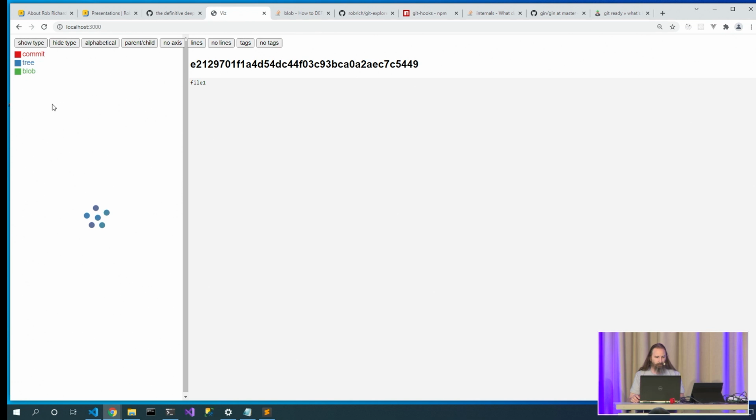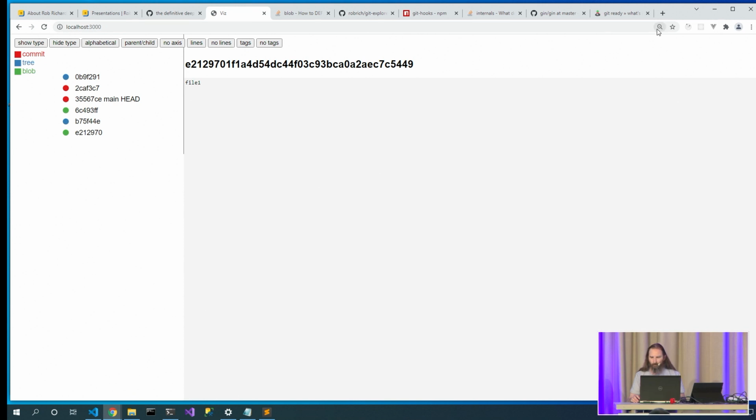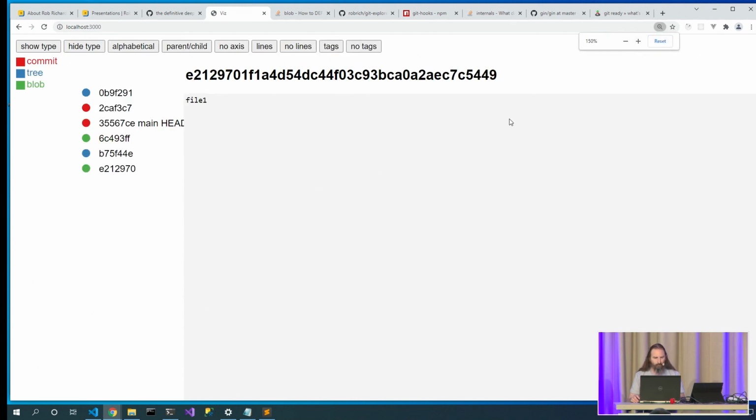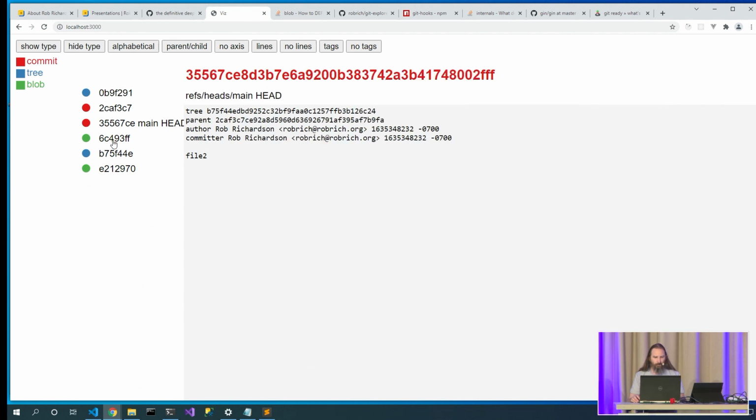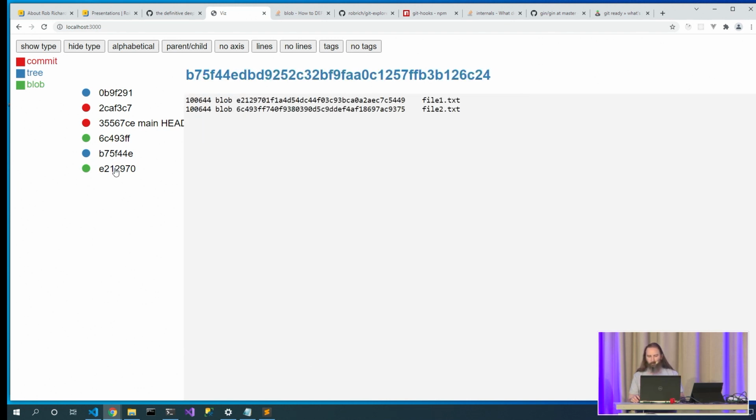So let's show the type, let's color them. I just randomly picked colors. So this one's blue, and this one's red, and this one's green. Let's show them alphabetically, and I'll show their tags. And so now we can kind of see this one. Here's the blue one, it's a tree node, and here's the red one, it's the commit node. We can start to wander through our tree a little bit easier. That's cool to be able to see it alphabetically. Now we can take a look in our directory and be able to visualize the contents.